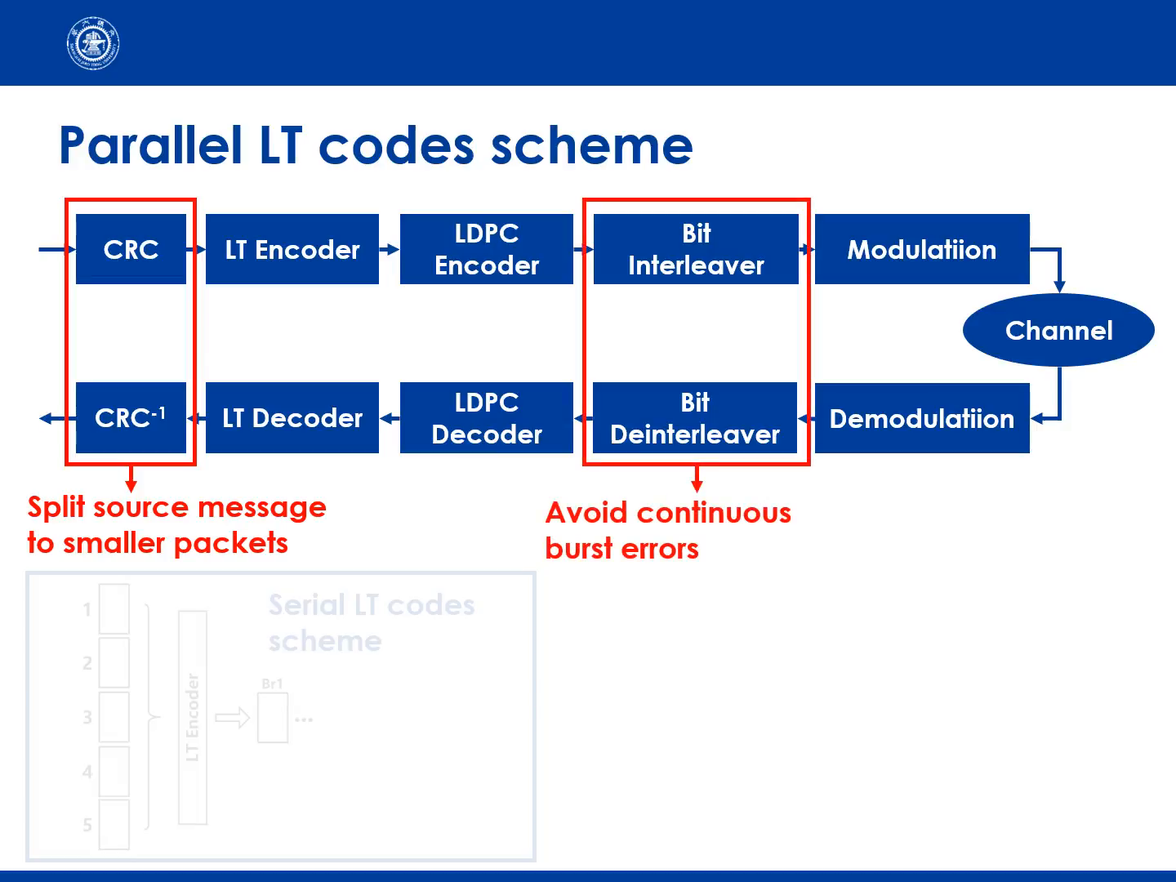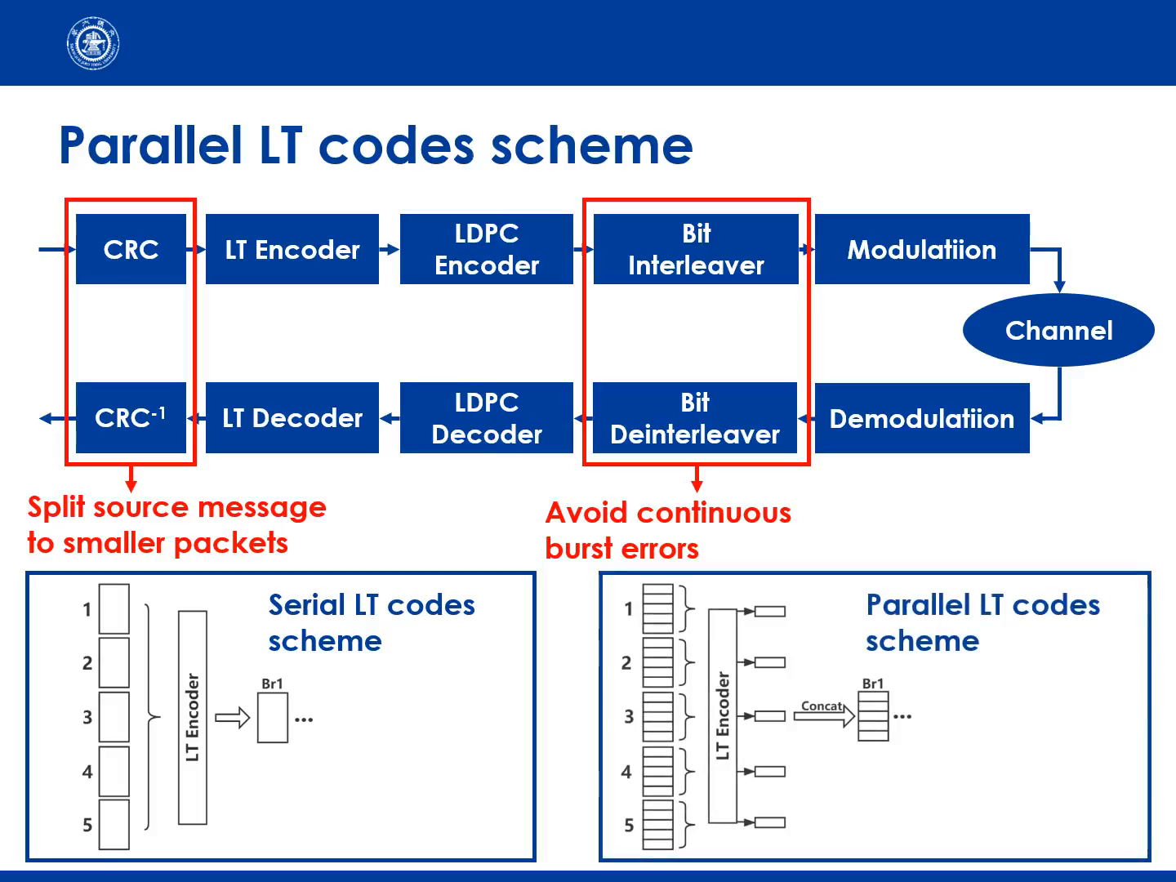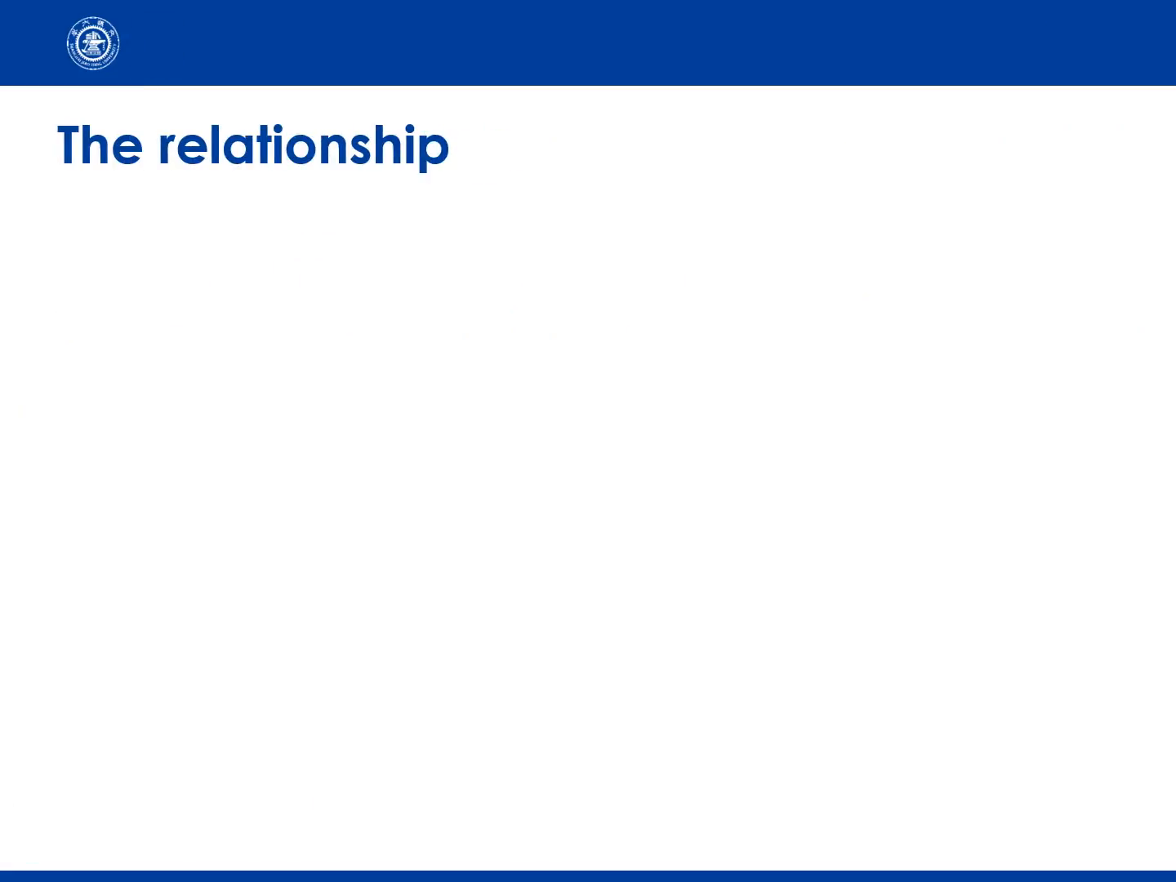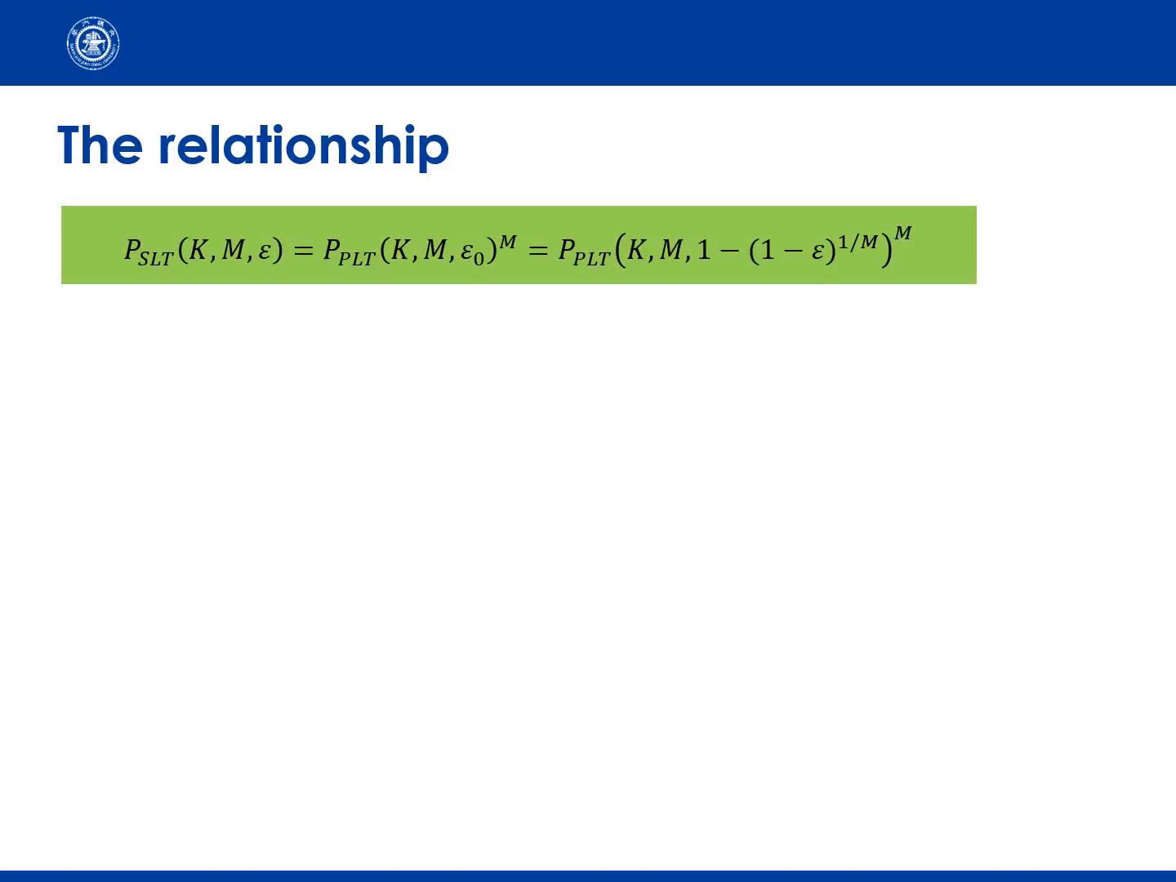We can see the comparison of serial schema and parallel schema processes in the figures. We assume the channel conditions are the same for these two schemas, so the block error rate is also the same. In that situation, the split packets have lower error rates compared to the whole blocks. The relationship between successful correction probability of the two schemas is presented in this equation. Epsilon 0 is the error rate of